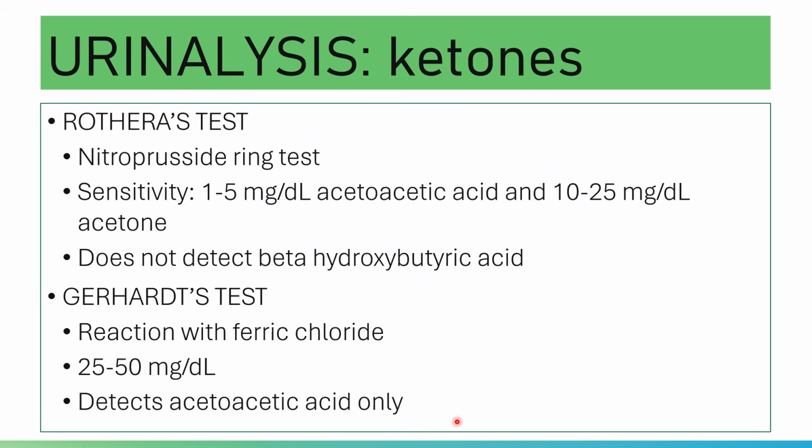As for interferences, the ferric chloride method, or this Gerhardt test, will give a positive result with salicylates and L-dopa.